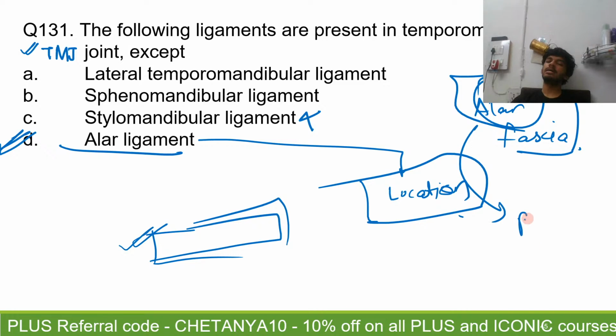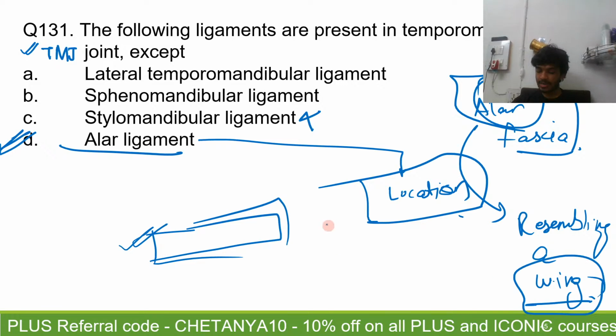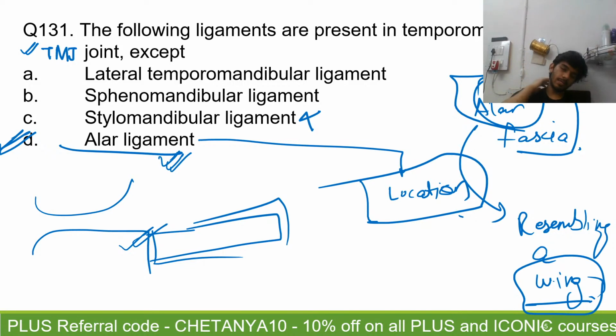Remember we used to study aestivation of a petal and we used to study keel, carina, right? Of the beak. So alar means that it resembles a wing, and the alar ligament is found related to the occipital condyle. So it is present in your joint between the base of your skull and your atlas. That's the whole place where this is present. The joint between the base of the skull, the atlas, and the axis. That region is where your alar ligament is, related to your odontoid.